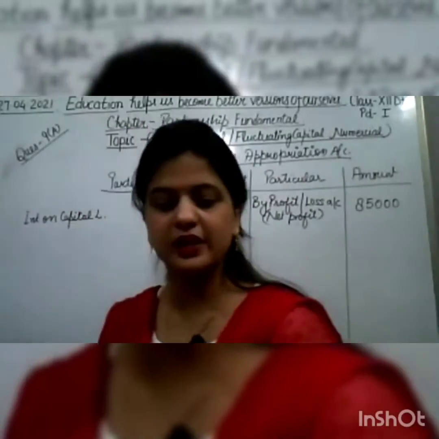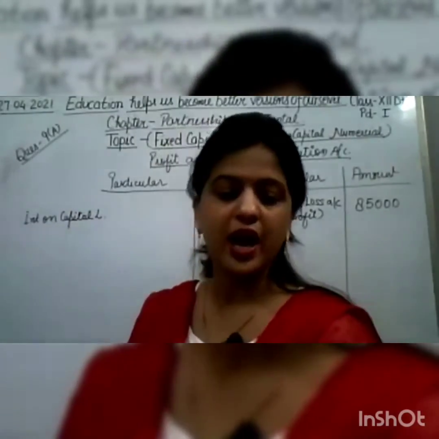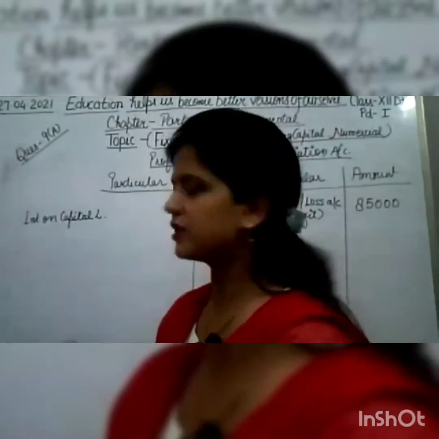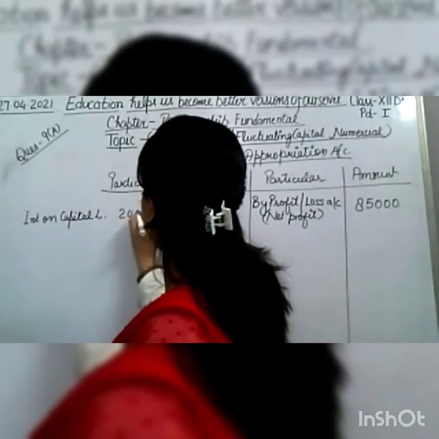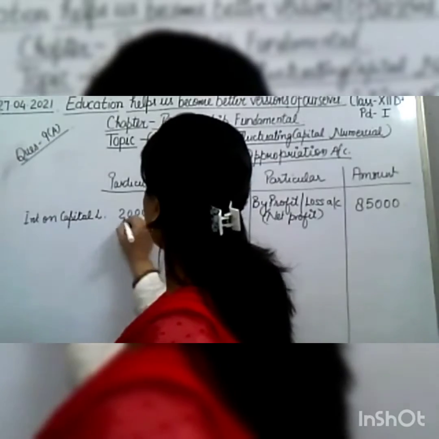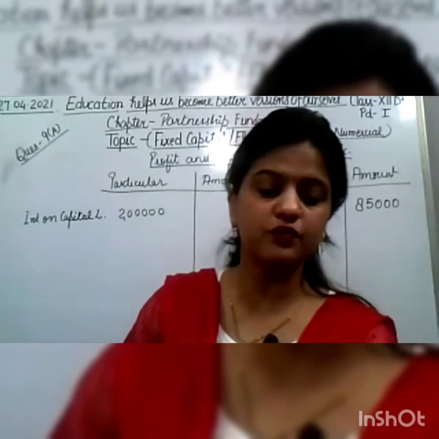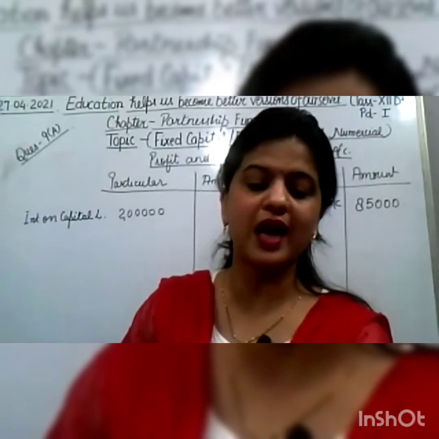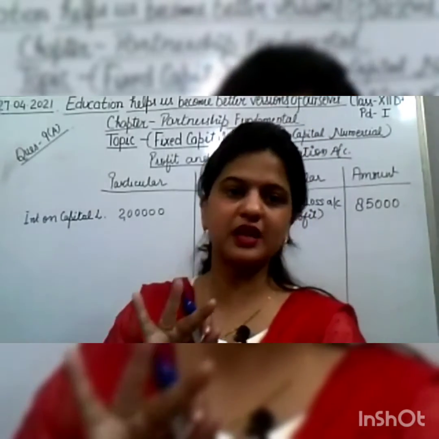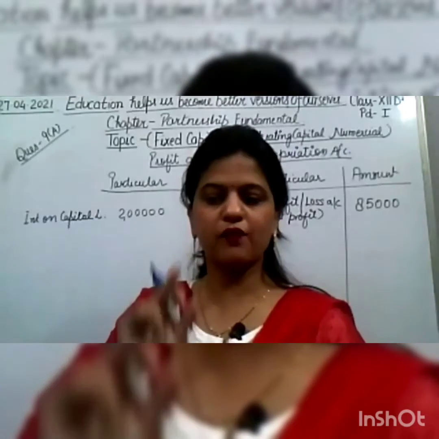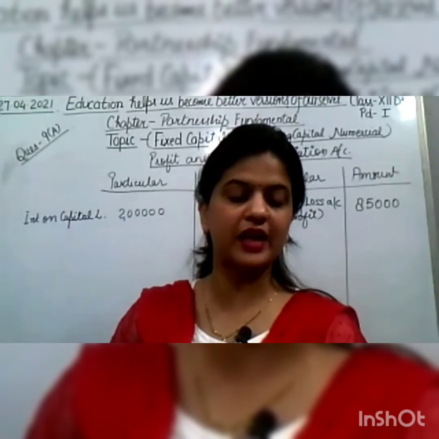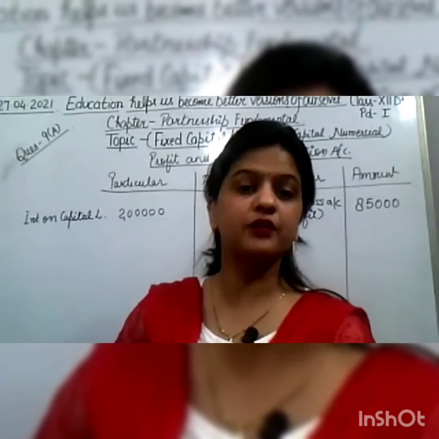How much capital is given? It is given 2 lakh, and this 2 lakh is for April 1st. So April, May, June: on 1st of July, L brought 1 lakh additional capital, so there are 3 months, April, May, June. We calculate it for 3 months.